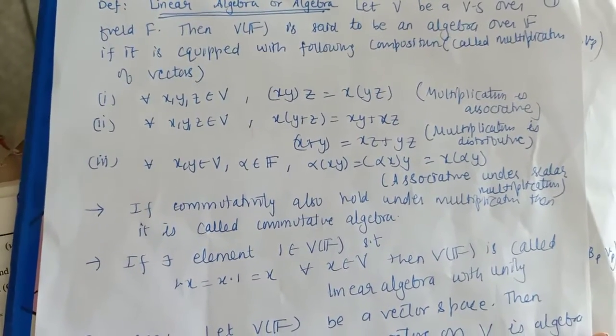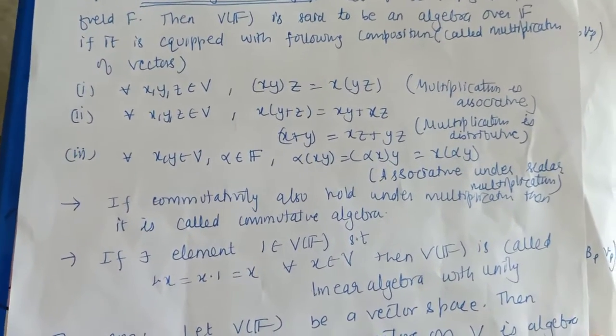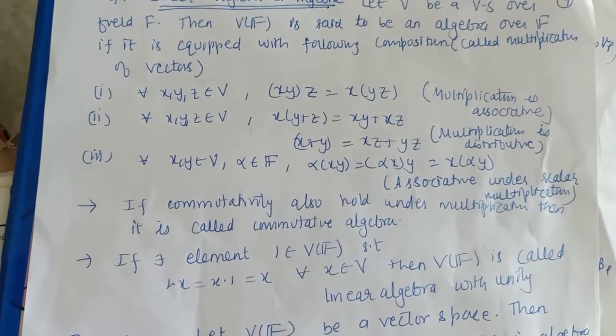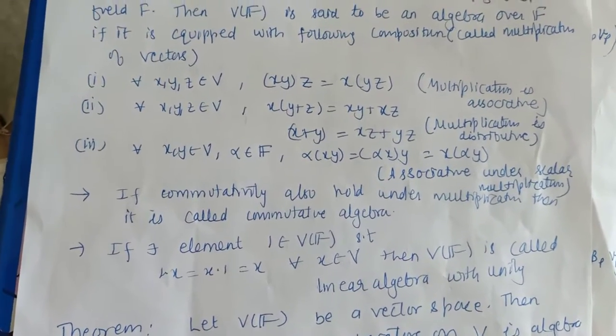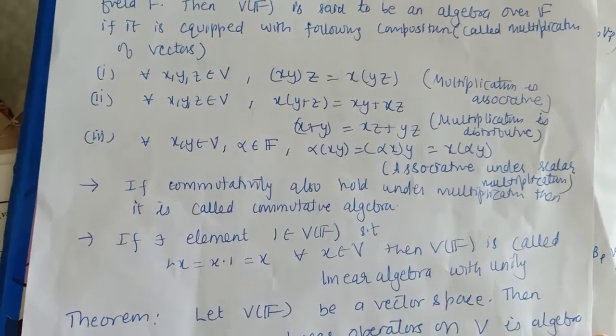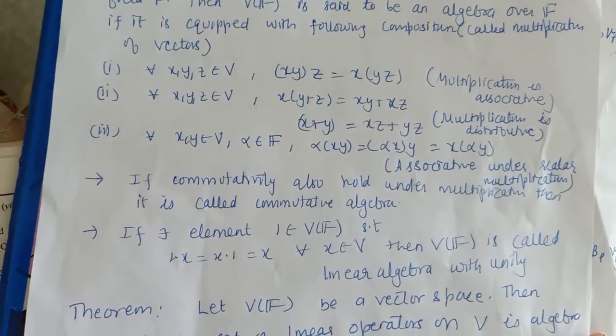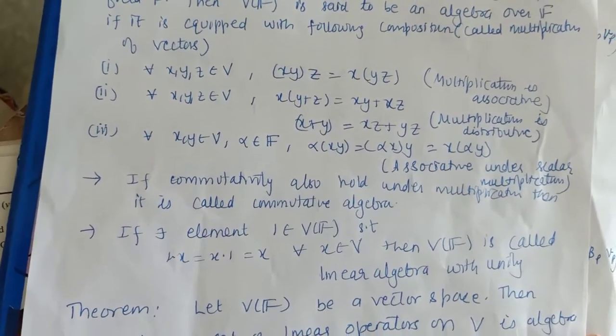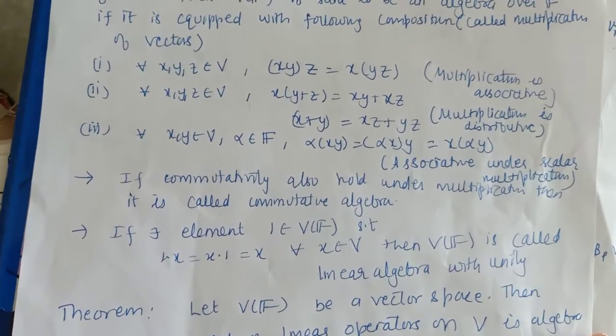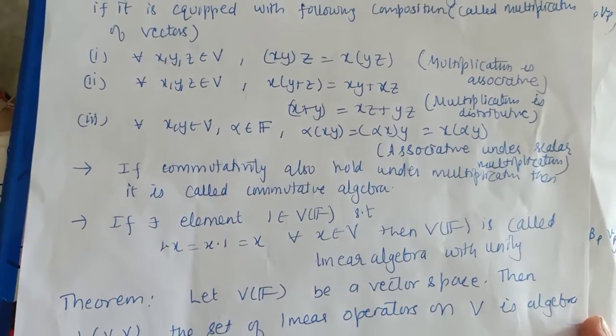Define linear algebra, or algebra. Say V is a vector space over a field F, then this V over F is said to be an algebra or linear algebra if it follows these three conditions. First one is the associative property under multiplication.